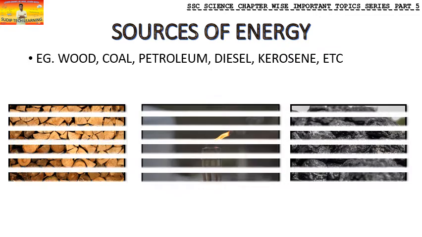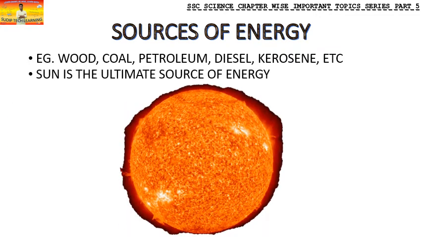Second thing, the sun is known as the ultimate source of energy. About 99% of the energy on earth that we get is from the sun, and so it is known as the ultimate source of energy. This is an important point that you have to know.